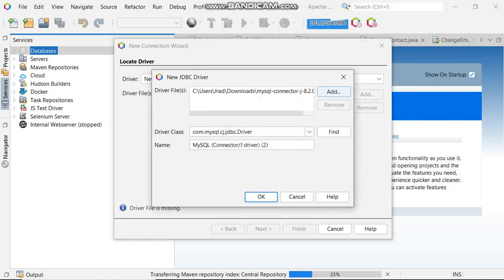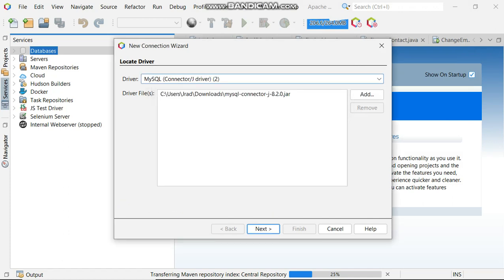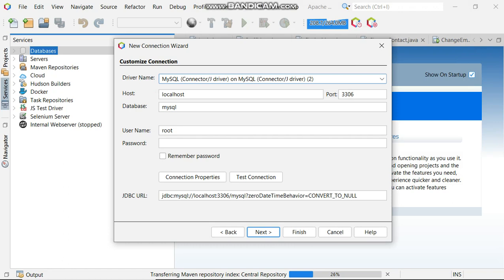It will give you the class and the jar, so you say okay. So now it is here, our MySQL Connector/J driver. Then you say next, then you connect your database. Here you put the name of the database. For example, let's test mine, like mine is tourism.